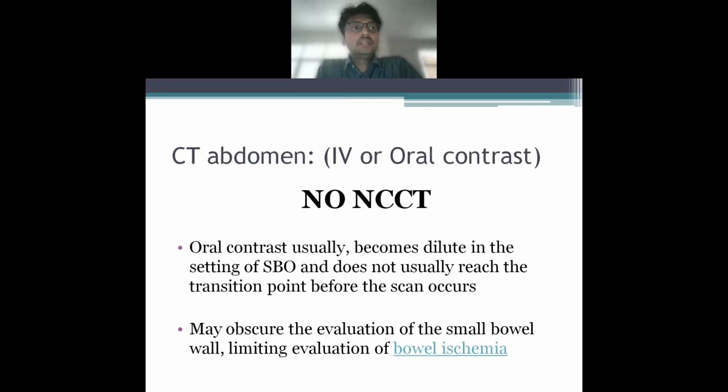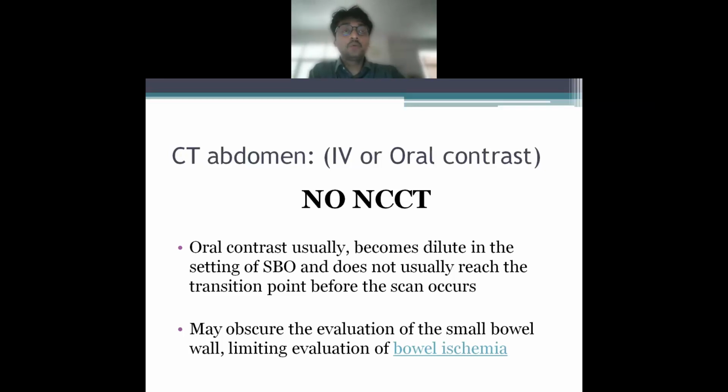Now, in CT abdomen, we all agree that you have to give an IV contrast, but the question remains whether to give an oral contrast or not. Remember, it's always an IV contrast CECT abdomen. Oral contrast becomes dilute in the setting of small bowel obstruction, and it does not usually reach the transition point before the scan occurs. This is a very important point to note, because it might take 7, 8, 9, 10 hours to reach the exact site of obstruction, and you might have taken the films much earlier than that.